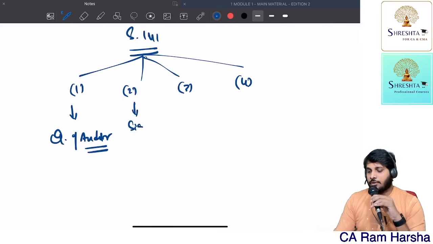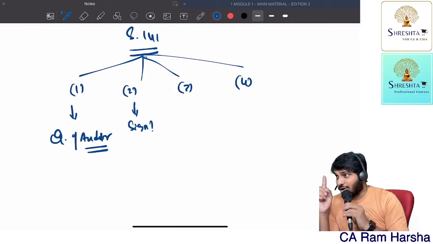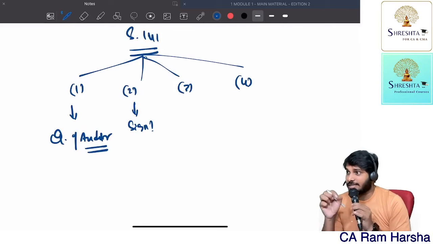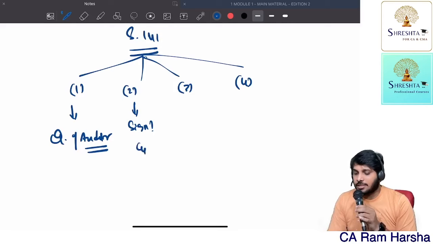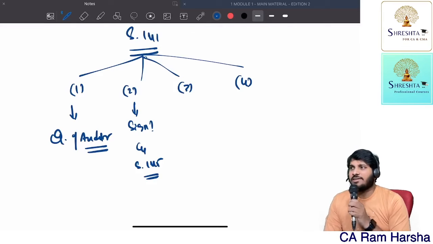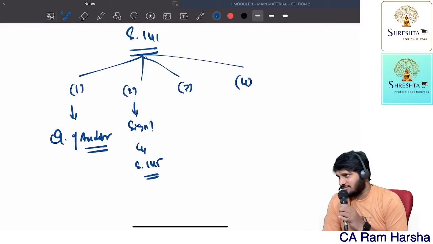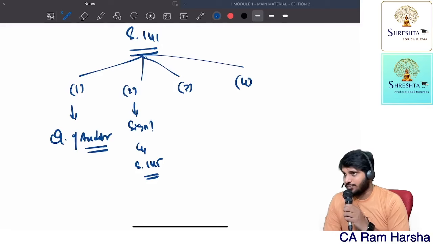Subsection 2 is talking about who should sign the audit report. 145 says the auditor should sign. Getting the point? Now, auditor means who exactly? 141 subsection 2 says that. So 141 subsection 2 and section 145 we have to read together and understand together. When you read only 145, you don't get anything. You need to read it along with 141 subsection 2.